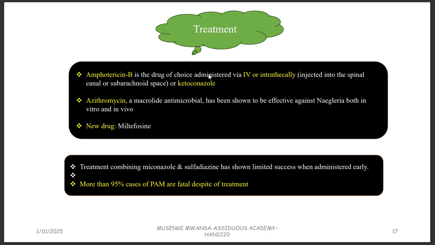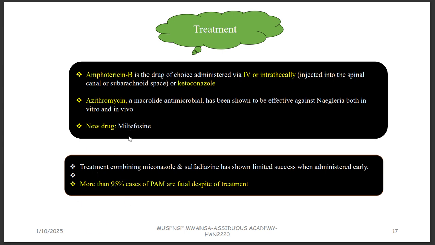Ketoconazole is an antifungal drug. It's used to treat fungal infections, but you can as well use it here. Azithromycin, a macrolide. It will not make sense now, but don't worry, you will understand this on your own. These drugs will be at your fingertips. So azithromycin is a macrolide. It's an antibiotic, a drug that you use to treat bacterial infections. So you can also use it. A new drug, miltefosine, can also be given.